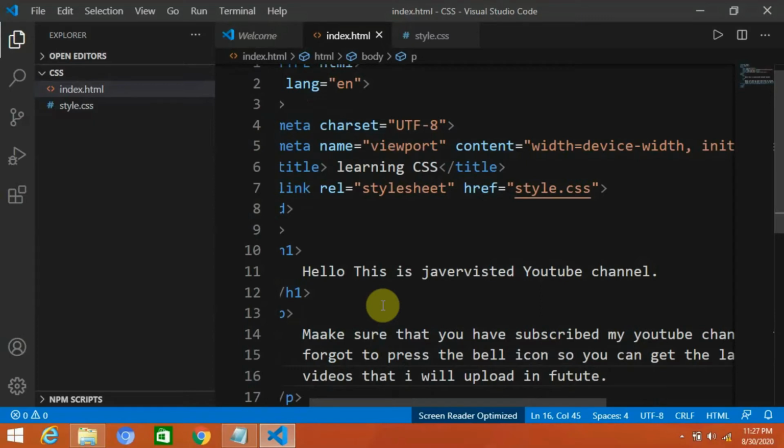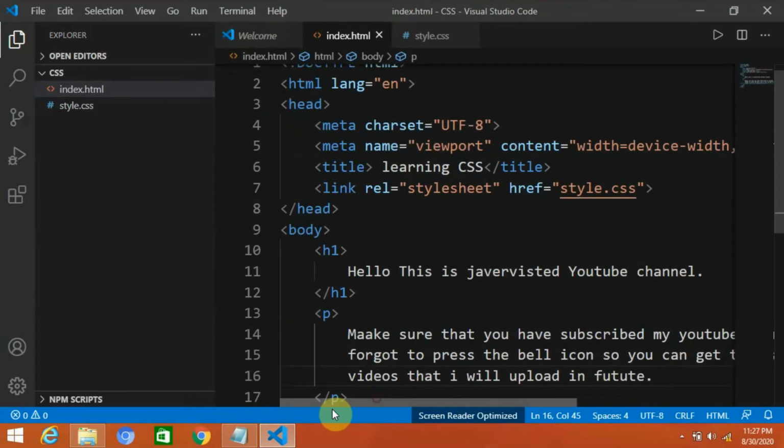Okay, fine. So we have written a heading and a paragraph.